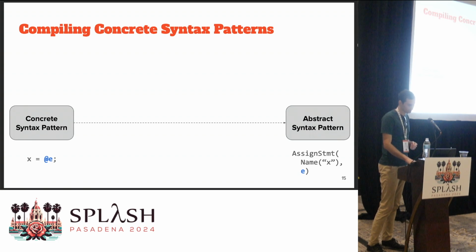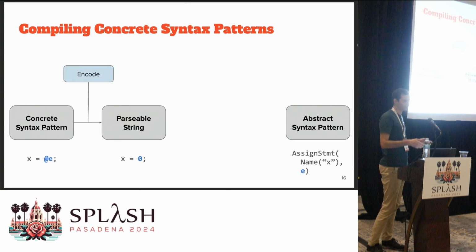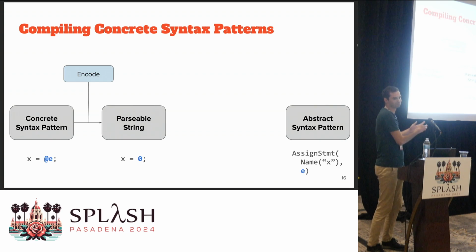Well, what they do is they first encode the pattern to some parsable string. In this example, we replaced the metavariable e with just 0, because 0 is some parsable expression.